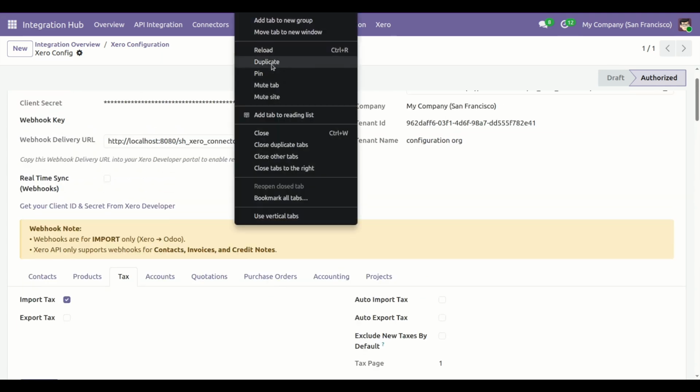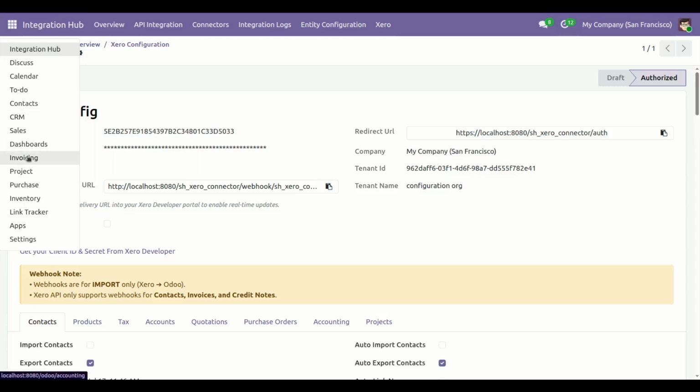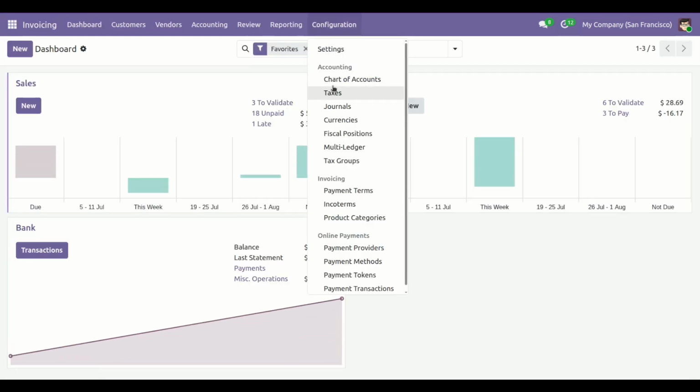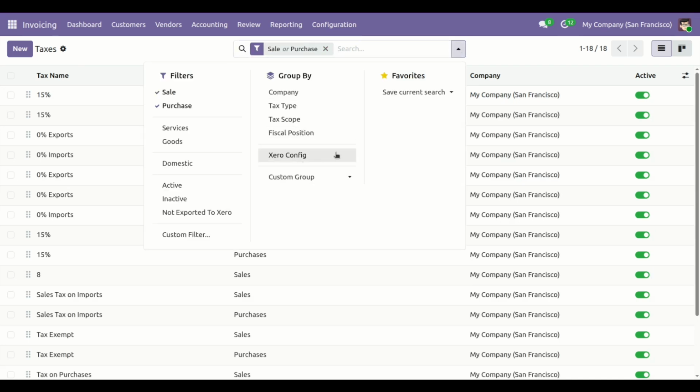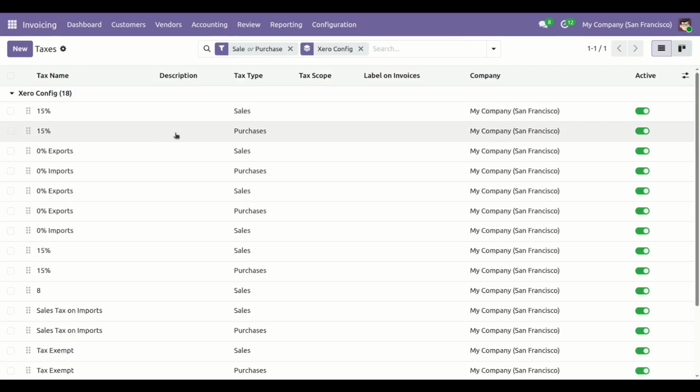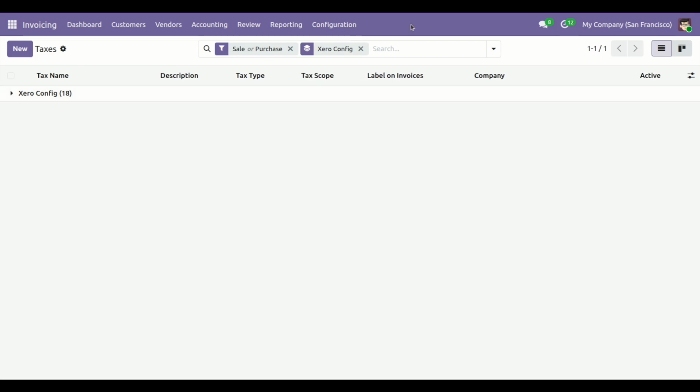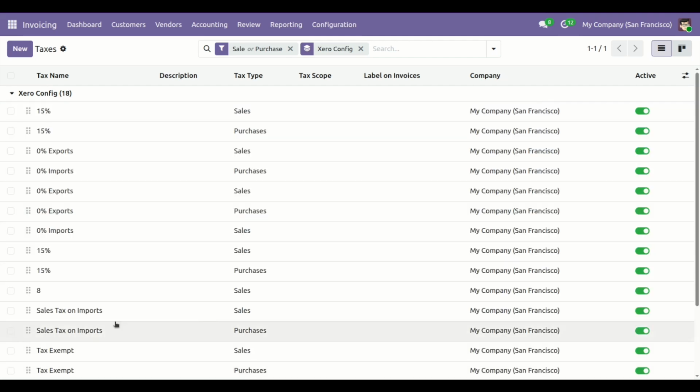Now go to the invoice application, navigate to the tax menu and filter using Xero configuration. Here you can see all imported tax from Xero.